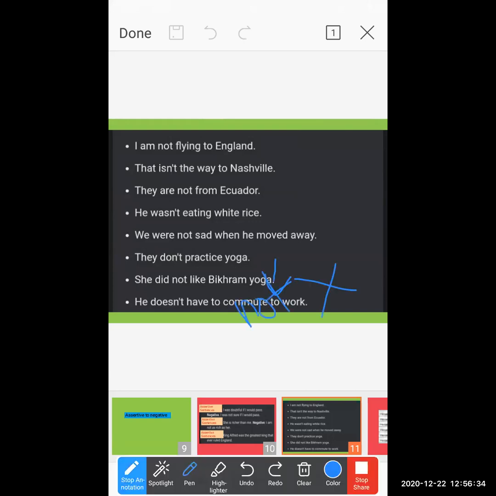Okay, I am flying to England. If I cut "not", I am flying to England. All right, so this is not a sentence transformation.